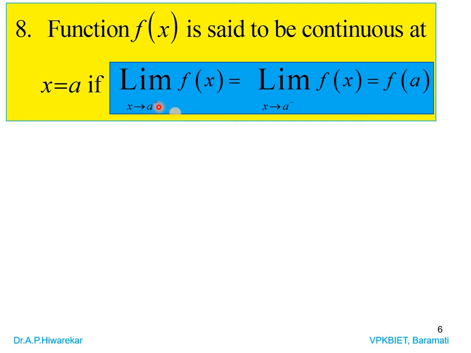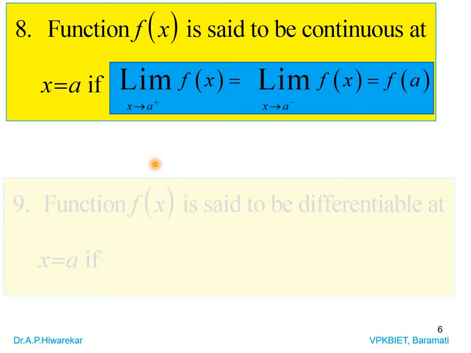If limit of f(x) as x tend to a plus, which is equal to limit of f(x) as x tend to a minus, which is equal to value of function at x is equal to a. So function f(x) is said to be continuous if left hand limit is equal to right hand limit is equal to value of function at that point. Then we say that function is continuous.